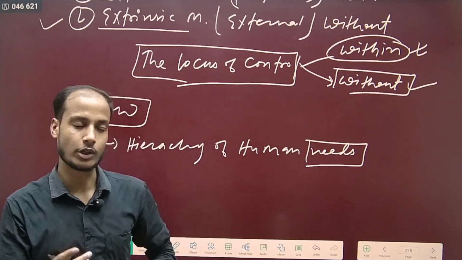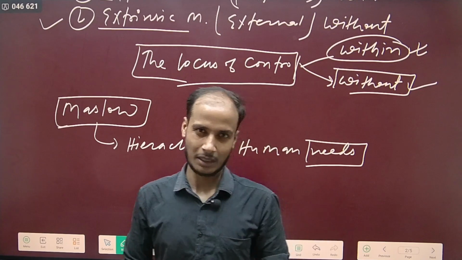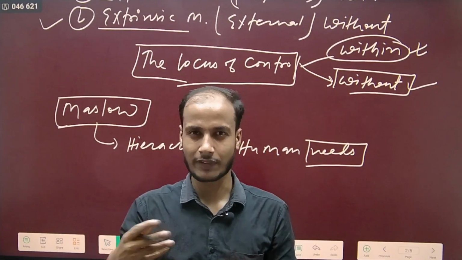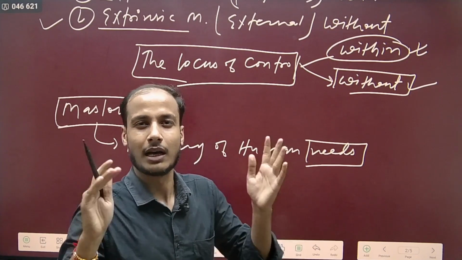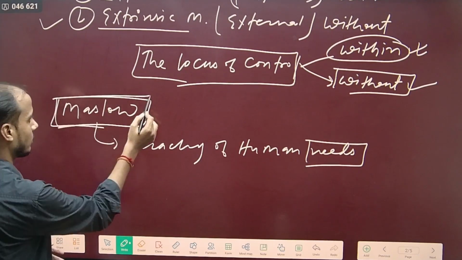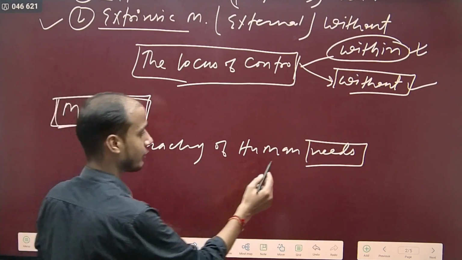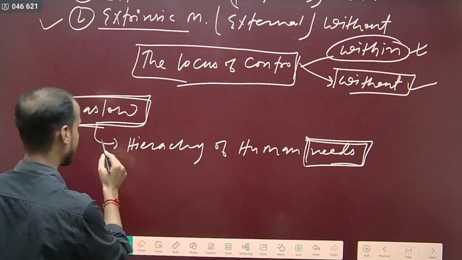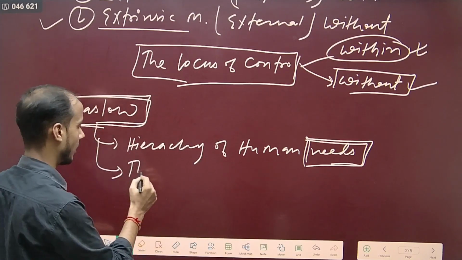As I told you, we are human beings, we need many things, right? We may have different kinds of needs, psychological needs, emotional needs, physical needs, and n number of needs. So it was Maslow who gave a theory called the hierarchy of human needs, and the second thing he gave was the theory of human motivation.